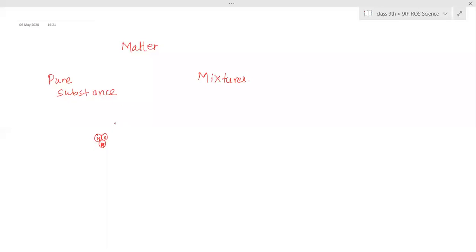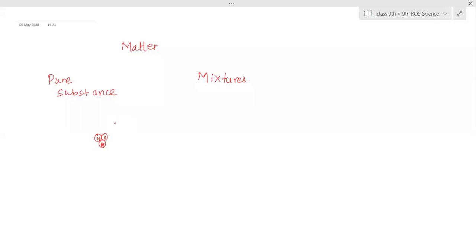But if you take packets of rice, what will you see? All of them are rice only. Though the number is different, it is rice only, so we call that a pure packet. There is no mixture. We are not looking at the outer level; we have to go inside the substance, and if the composition is constant and the type of particles inside that matter is exactly the same everywhere, it is pure.